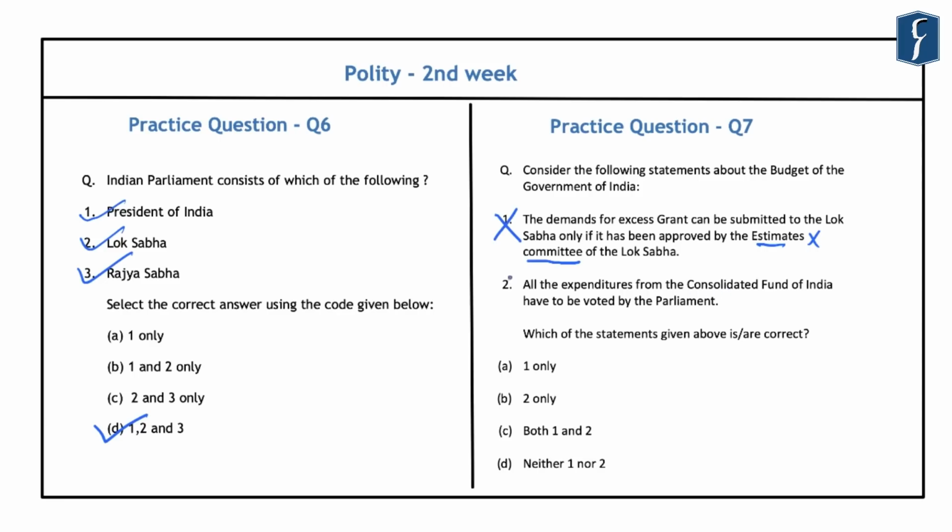And hence this statement also becomes incorrect because the charged expenditures are not voted by the Parliament. And these charged expenditures include the emoluments and the allowances of the President of India, the salaries and allowances of the chairman and the deputy chairman of the Rajya Sabha, salaries, allowances and pensions of the judges of the Supreme Court, etc. And hence the correct answer that comes out in this question is D, that is neither the statement 1 nor the statement 2 are correct. With this, let's take up the next question now.